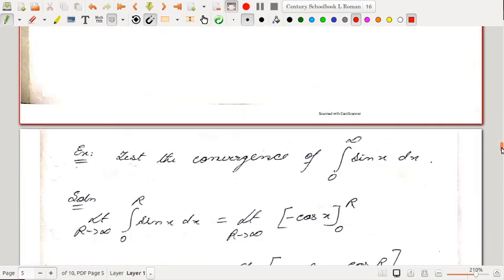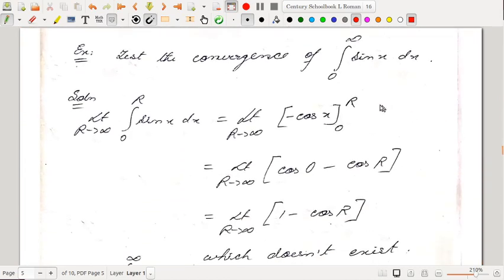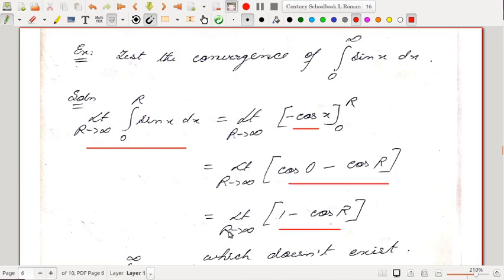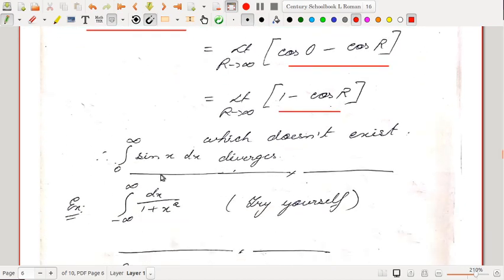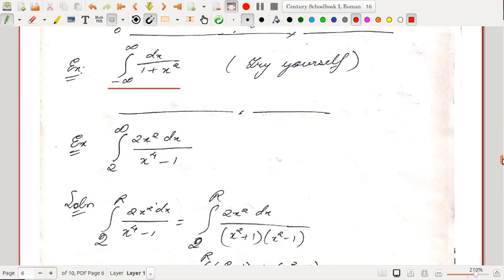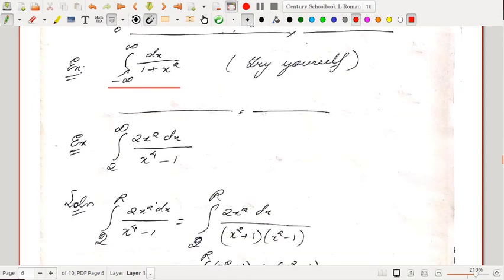Okay, next test the convergence of 0 to infinity sin x dx. So evaluate this limit. The integration of sin x is minus cos x, and if you put these limits, it becomes 1 minus cos r, but the limit as r tends to infinity, cos r does not exist. Okay, so 0 to infinity sin x dx diverges. Okay, next this you try yourself, you have already done. So you have to split it into two parts, minus infinity to 0 and 0 to infinity, and then evaluate.